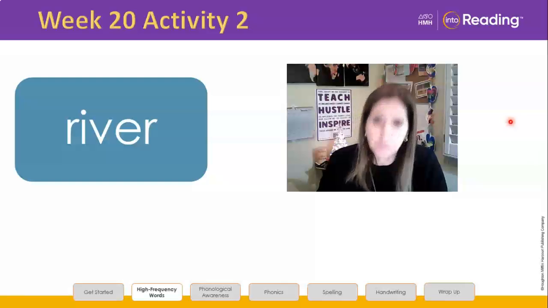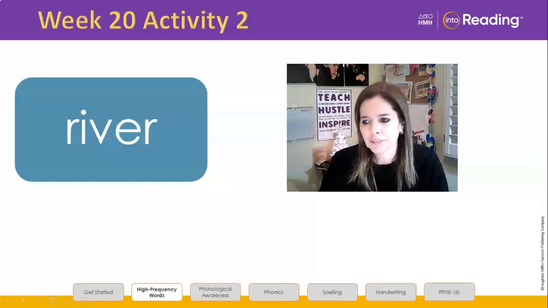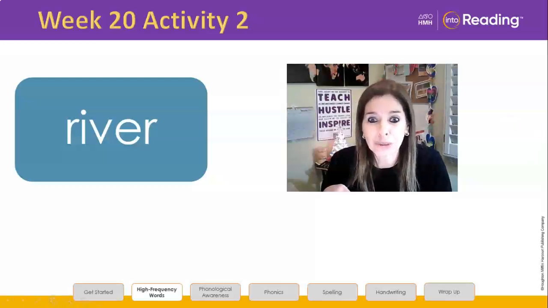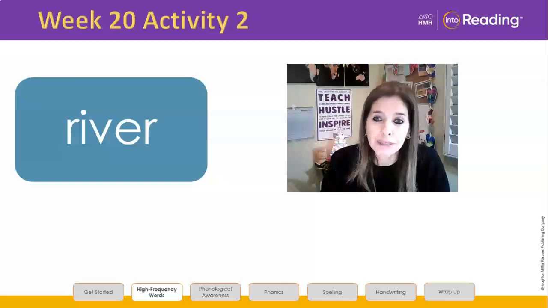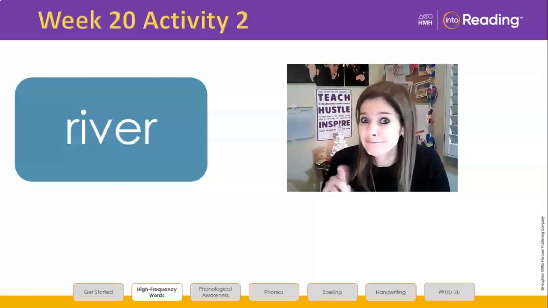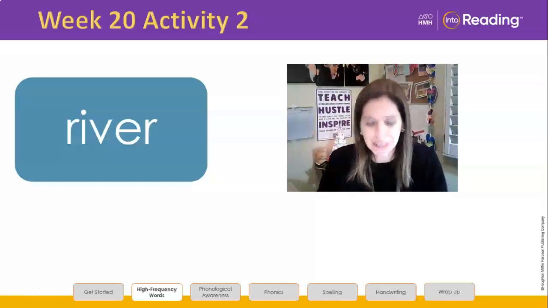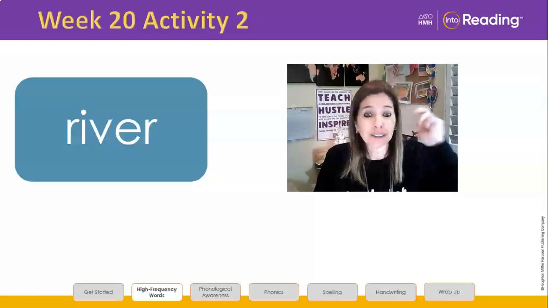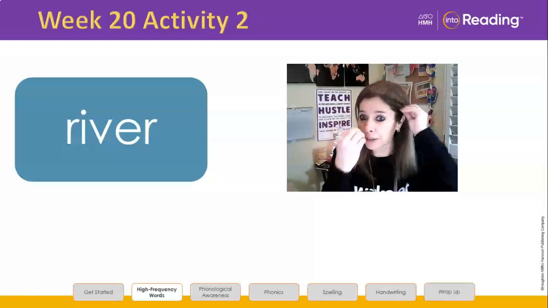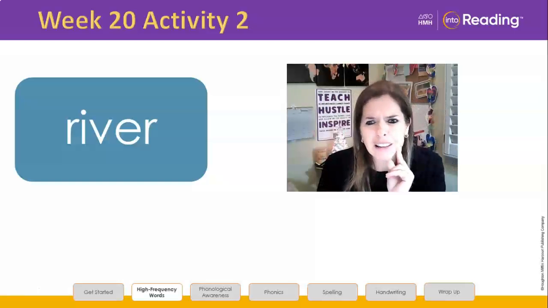Check your word against the screen. Can you blend to read this word? Look at your paper. Read the word. River. Because you're going to have to read it without my screen in about 2 minutes when you go turn in your evidence. Remember, we're not just learning to copy these words, are we? We're learning the letters, the sounds, how to blend the sounds, how to chunk it into syllables, how to write the sounds in each syllable. A lot we're doing right now.